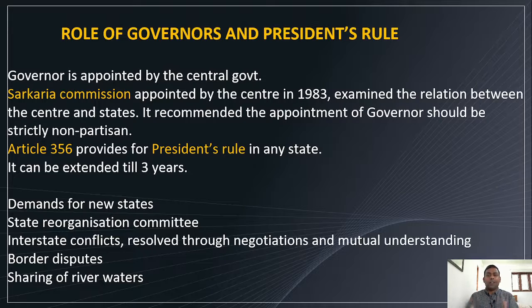The governor is indirectly elected, right? Actually, retired civil servants or military officers are appointed as governors. So it's completely an autonomous power of the central government, so there can be politics, of course. Article 356 provides for president's rule in any state. It can be extended up to 3 years. It's a very powerful tool with the center to apply president's rule in the states.